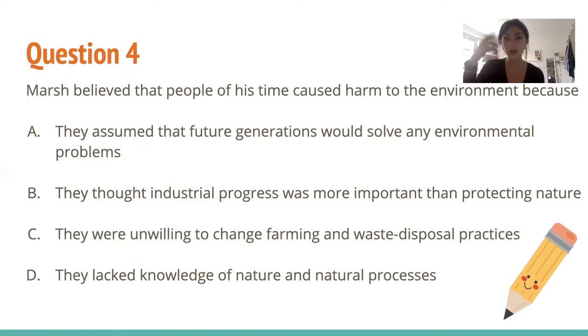So we already know that this was written a really long time ago, before anything about the environment was popular. Now we see that there's the climate strikes and everything is really relevant, but back then in the 1800s, nobody really thought about it like this. So we can see in paragraph 3, it says, Marsh attributed this to what he called, quote, man's ignorant disregard for the laws of nature. So what does ignorant mean? You ignore it, you put it out of your head, you're not thinking about it. And disregard means that, again, you're putting it out of your head. So these people at the time didn't even understand that this was a problem in nature. So the answer is D.